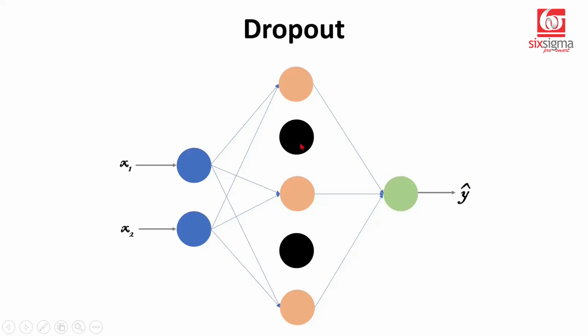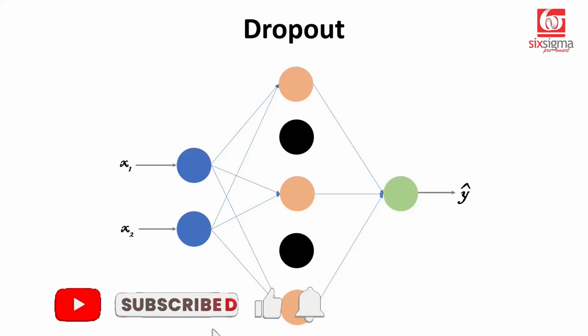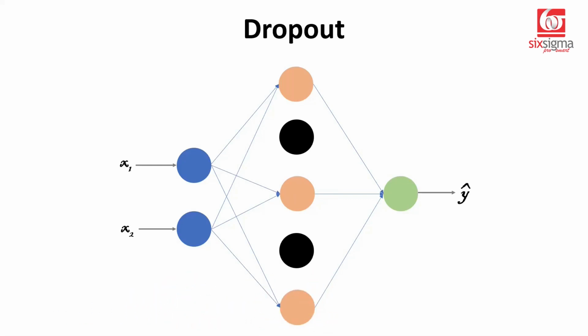Now, when they are not there, the other team members need to shoulder the responsibilities. And they will have to do that because overall the team still has to perform. You have to run your business. Now, it's not necessary that we choose specific neurons. It could be randomly done.